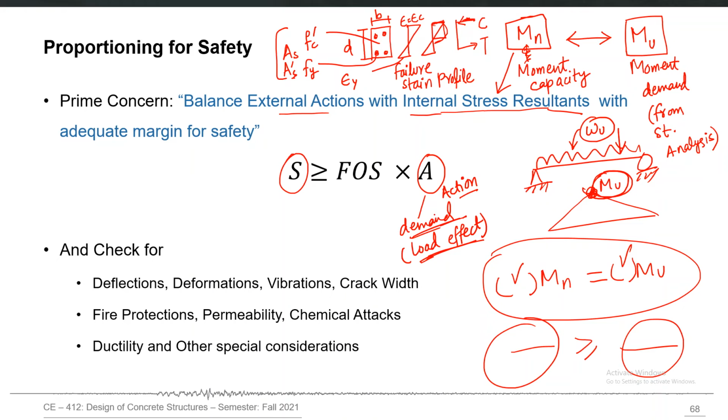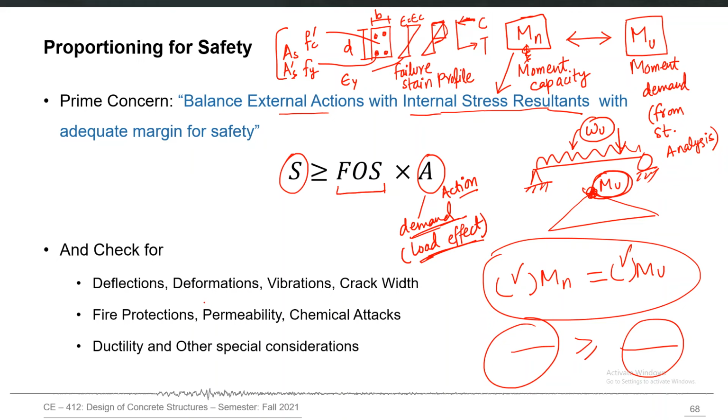It can be even displacement. For example, I can say that the maximum displacement which can be safely sustained by our structure should be greater than the displacement produced by the applied loading. This can also be a design equation. But we cannot simply equate them, we have to have a factor of safety also. So the general approach is that for forces, we apply this equation. For displacements, we just check that they should be under the allowable limits.